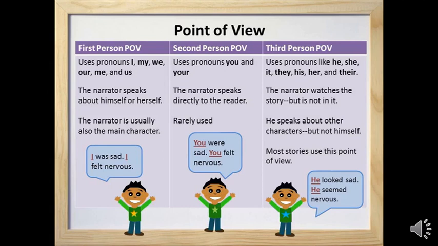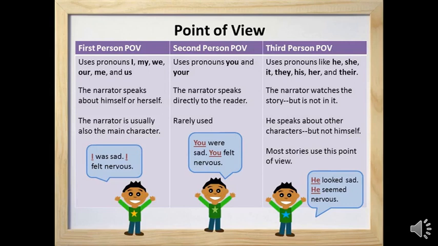While for second person, the pronouns are only you and your. The narrator is speaking to you, to the reader. So he's saying, you were sad and you felt nervous, but it's worth mentioning that this one is not common. It's very rarely used in literary works, in poems, and everything. First person and third person are more common.